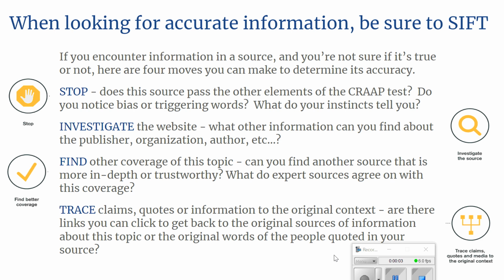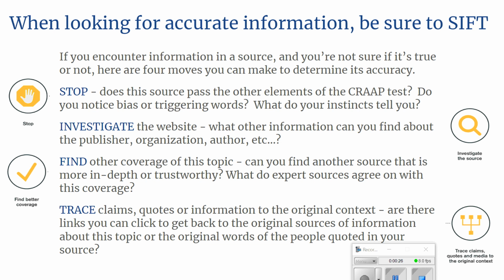As we've discussed previously with the CRAP test, sometimes you're on a source and you get to the A, checking for accuracy, and you're just not sure if the information you're looking at is accurate or not, because we don't all know everything about every topic. When that happens, I encourage kids to take the next 4 steps to look for accuracy. Those next 4 steps I refer to as the SIFT method, and here they are.